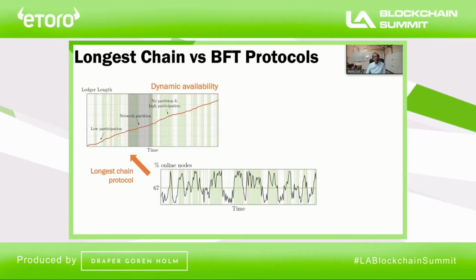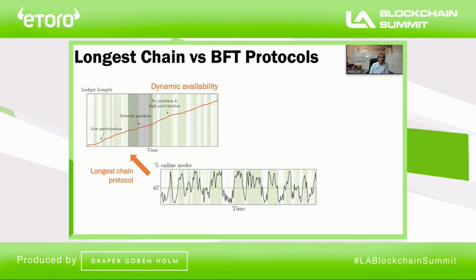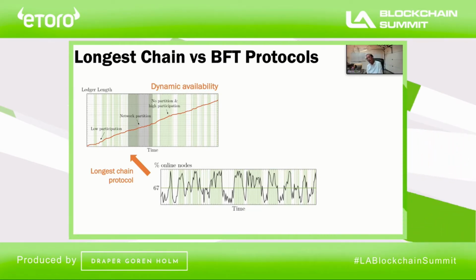So now let's look at what happens on the longest chain. As we saw earlier, it keeps on growing, and here I'm plotting the length of the ledger with time, and you can see that no matter what, even when there's low participation or network partition, the chain keeps on growing no matter what. Dynamic availability, very good.